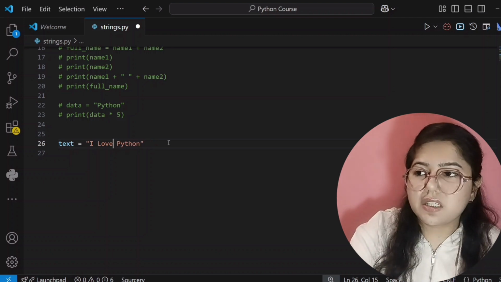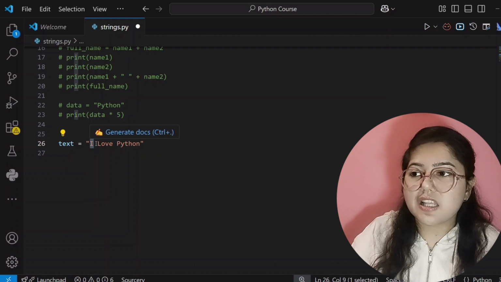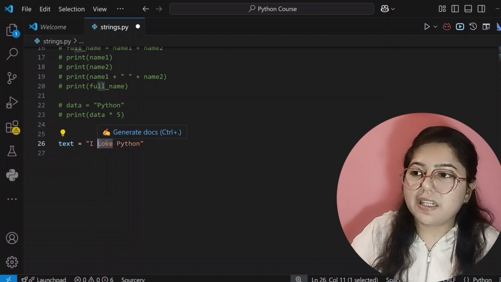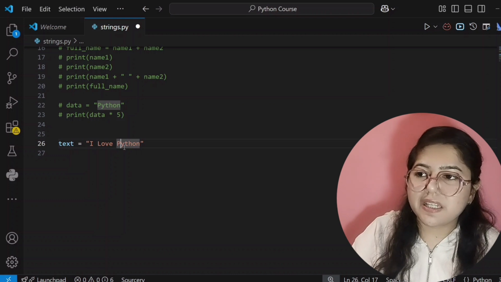So if you are using space here, it will count that. So I will have 0th index number, space will have 1 index number, L will have 2, then O will have 3, then 4, then 5, then this space will have 6, then P will have 7, then 8, then 9, then 10, then 11, and then 12.